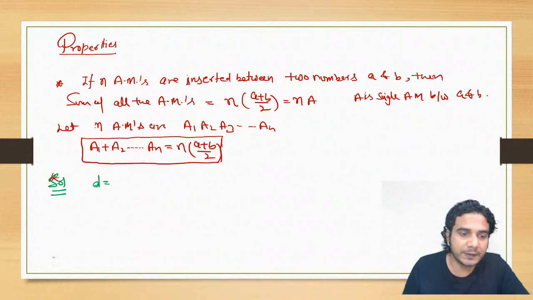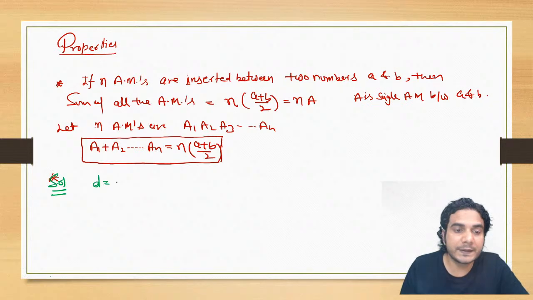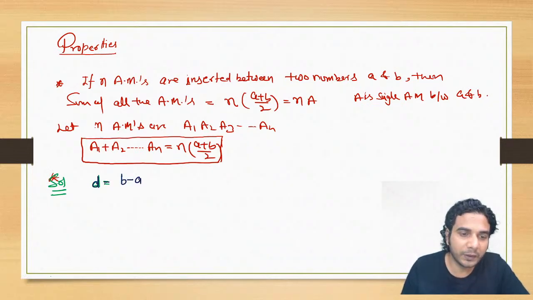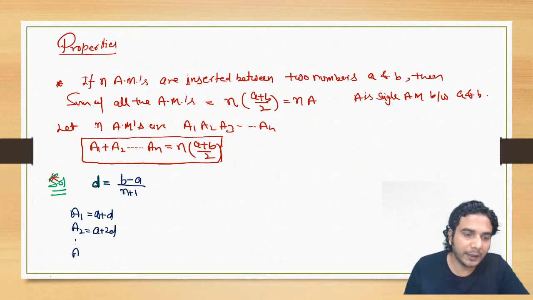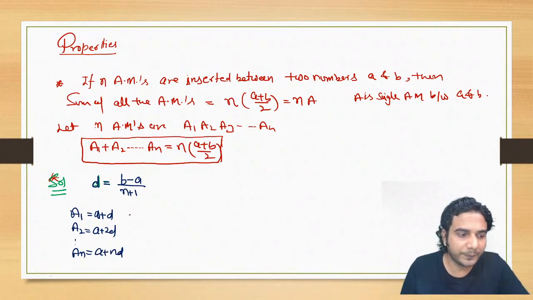Common difference D is equal to B minus A divided by n plus 1, right? So what is your A1? A1 is equal to A plus D. A2 is equal to A plus 2D and so on. An, the last arithmetic mean, is equal to A plus nD, all right? So this is, I hope, clear to everyone.